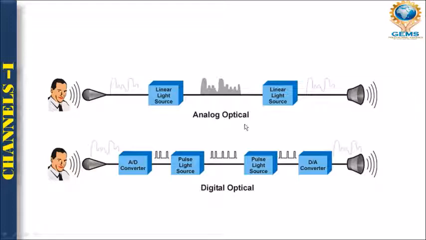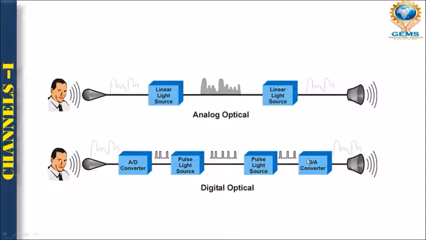Similarly, in the second one, the data is in analog form. If you want to send the analog form as digital form, you have to have an analog to digital converter. It will convert this analog data into your digital data, and after that by using your pulse light source you can easily transmit your data in digital form from one place to another, right?